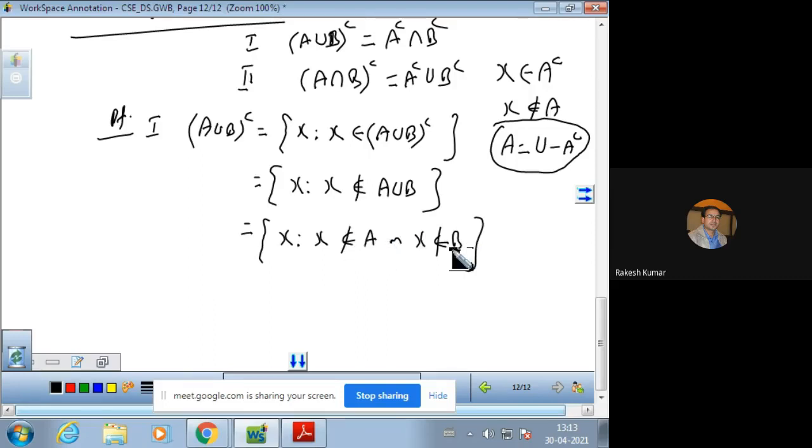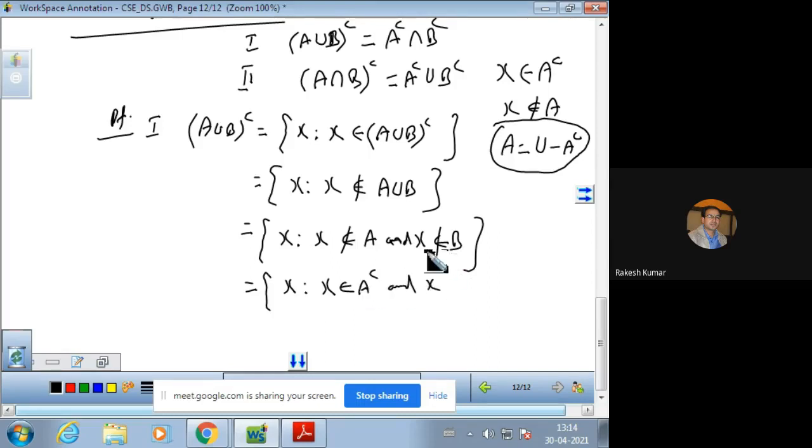X is not in A and not in B; only then will it not be in the union. So we need AND here. X such that X is not in A. If it is not in A, then it should be in the complement, so it is in the complement of the set.